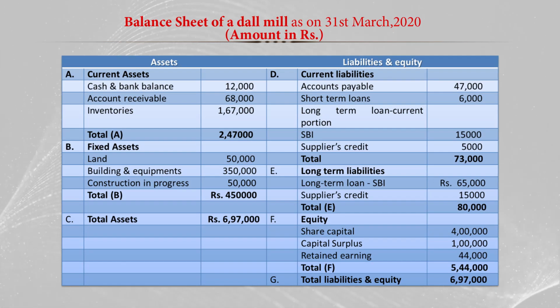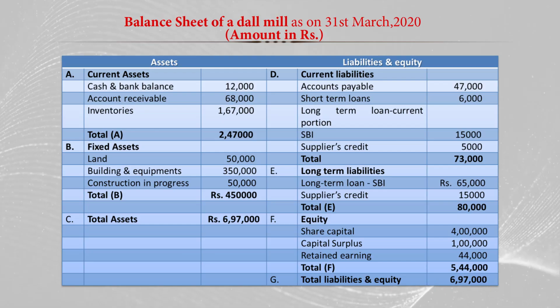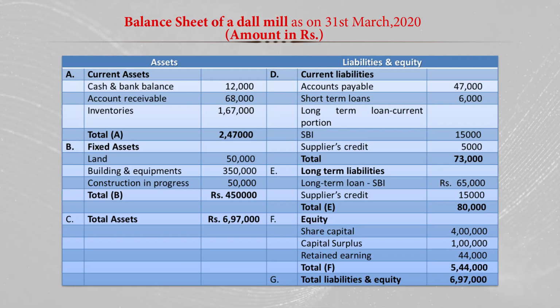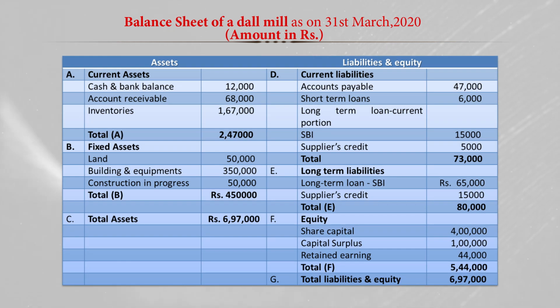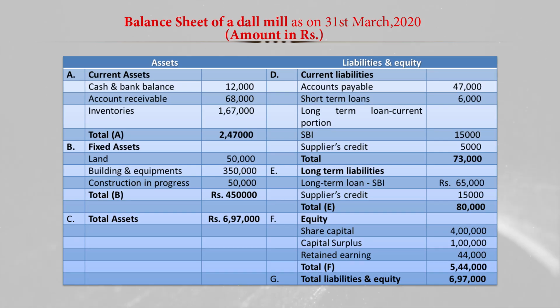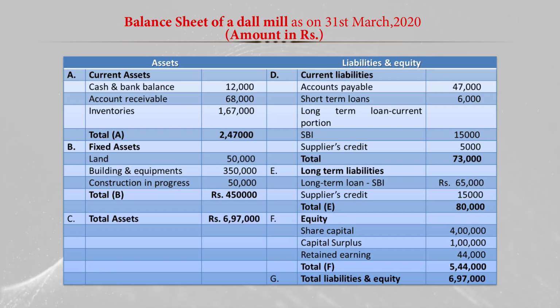So, first we will see the current liabilities. Here again the accounts payable is 47,000. We have purchased some raw materials or other things, and for that we have to make the payments, that is 47,000. Then short term loans of 6,000, we have taken some short term loan from a bank or elsewhere, amounting to 6,000. Then long term loan, current portion.